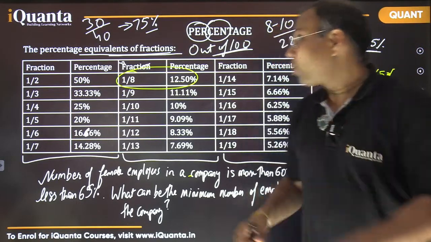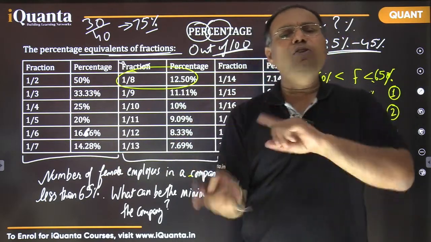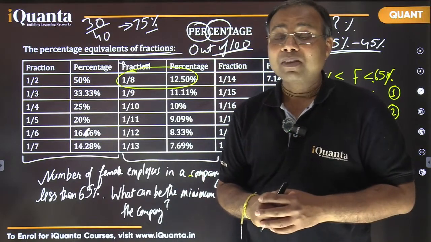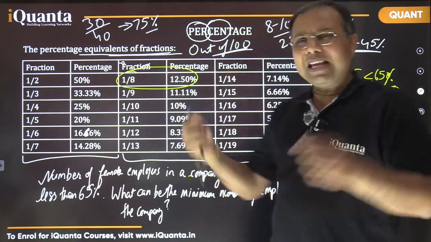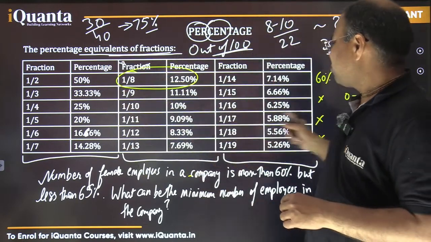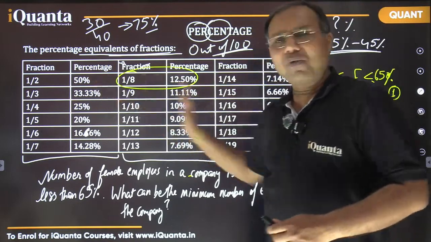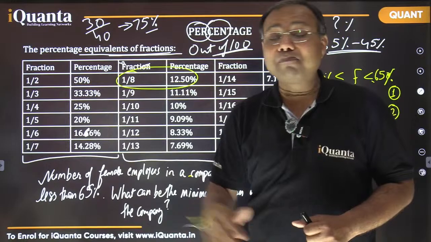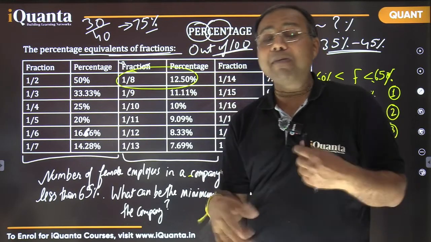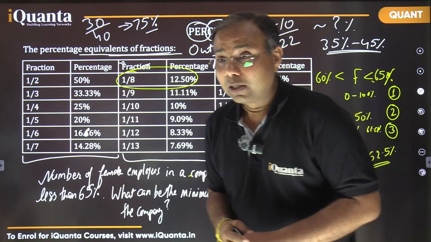Fine. So that's how we can make use of these very simple conversions, fractions to percentage table, right? And these values should be engraved in our mind, or at least the few basic ones. I've just given you these 18 values, and among these 18 also, these first 10-12 values are very important, and you must be thorough with them. Just by seeing them, you should be immediately able to apply them. Is it fine? Understood? Moving further now.